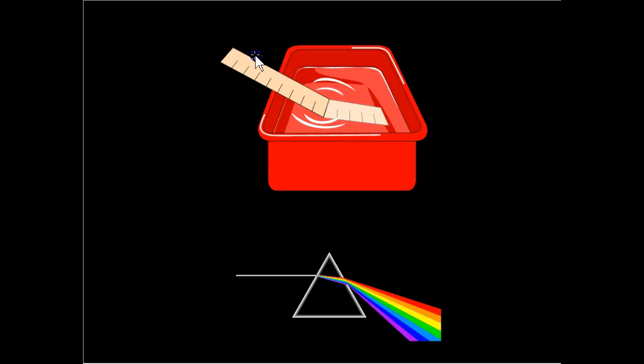And we see that with different objects too. Like if you were to put a ruler in the water and you're standing at a certain angle, it's going to look like it's bent. We also have prisms, and they're usually like a triangle. It's a cut glass. And when light enters from the side, it is bent, and we see a rainbow of color.